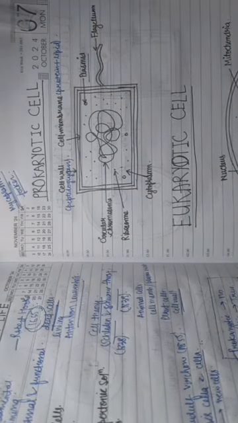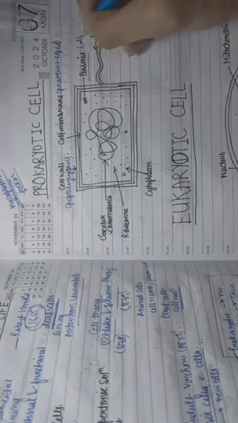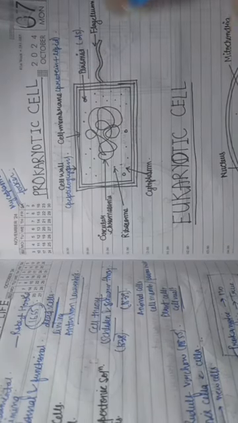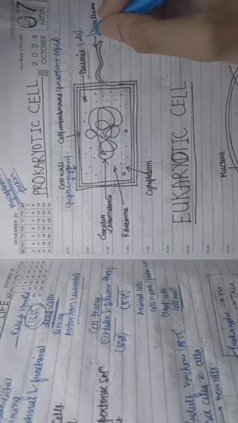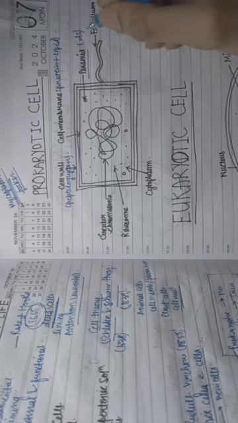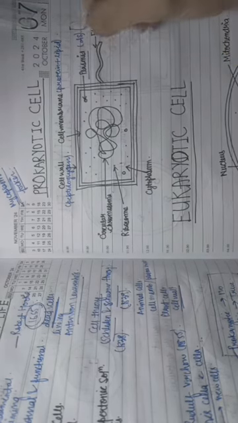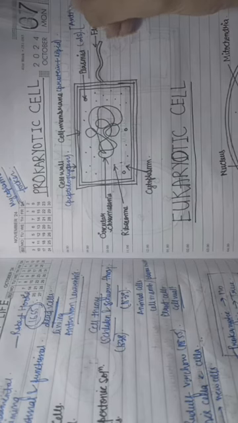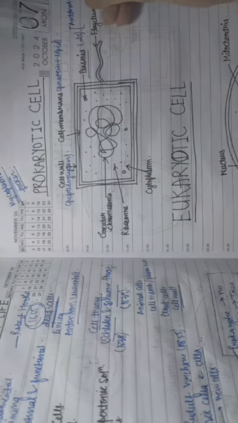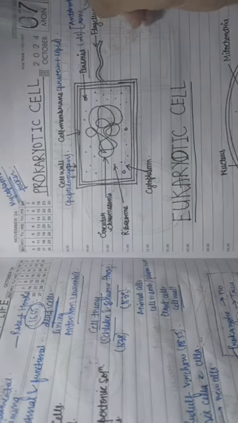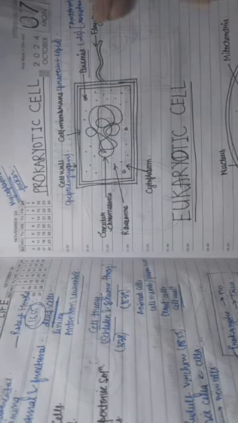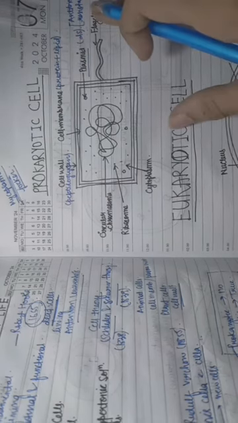Now the next one is the plasmid. Plasmid is considered extra chromosomal DNA. It is double-stranded circular DNA, and it has a unique phenotypic character, that is antibiotic resistance. This plasmid has the unique character of antibiotic resistance.